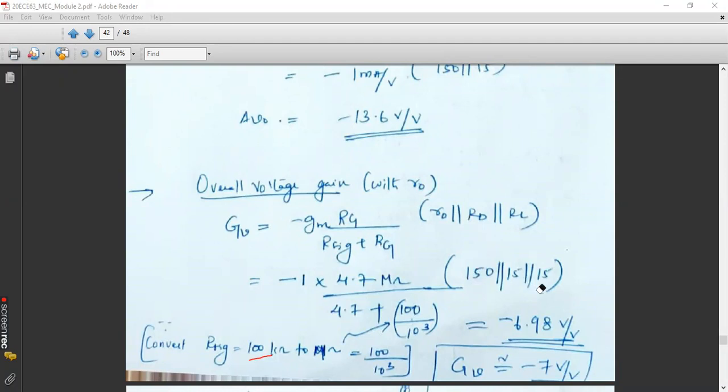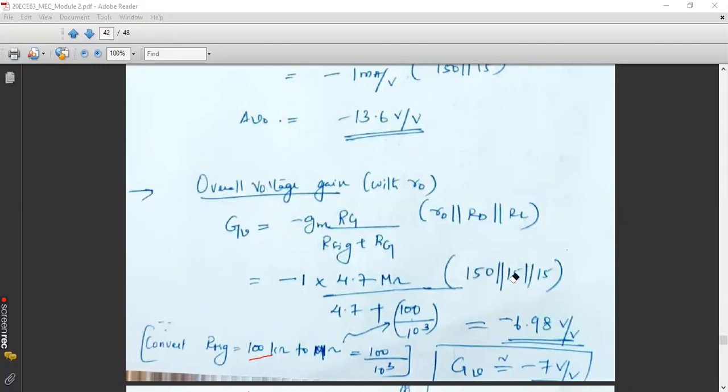150 parallel 15 parallel 50. You can find this. First you find 150 parallel 15. Already I think you have found that is 13.6. Then 13.6 parallel 50. Step by step you have to do. Don't do the R1 R2 R3 formula divided by those things. Just find first R1 parallel R2, then that result parallel RL.